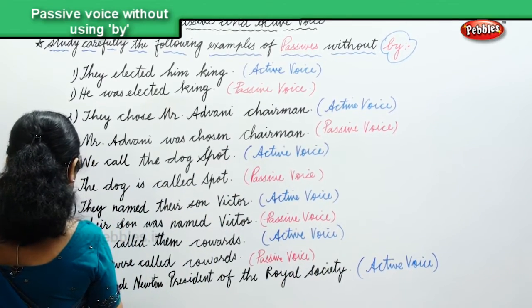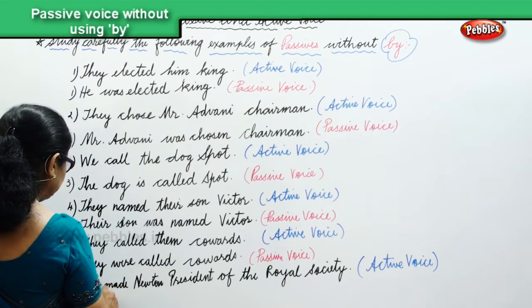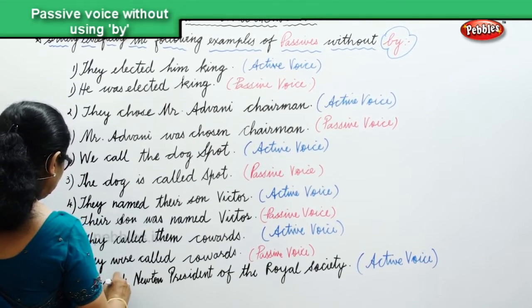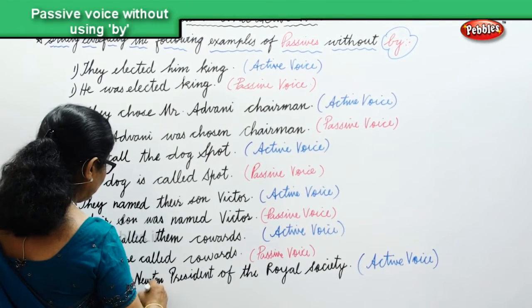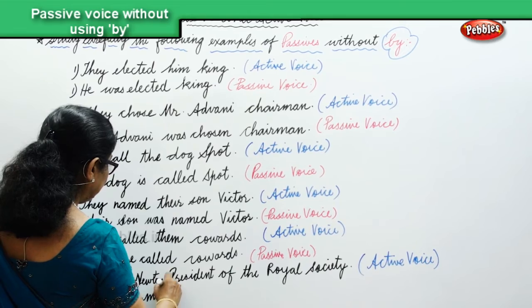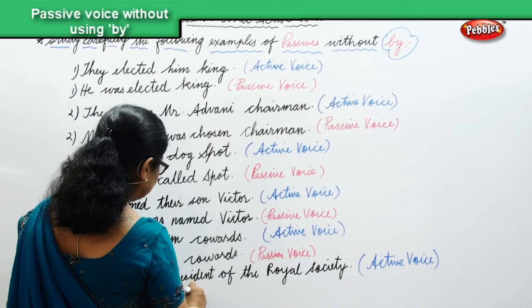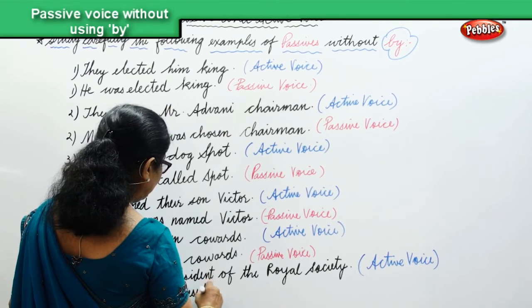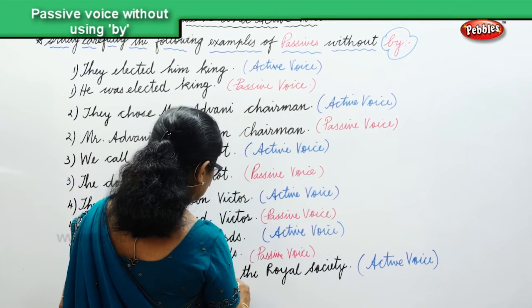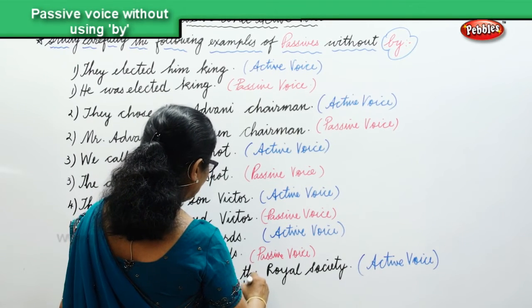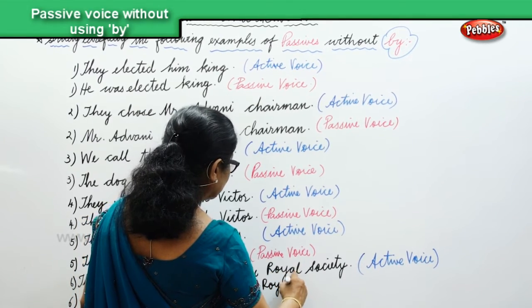Newton was made the president of the Royal Society.